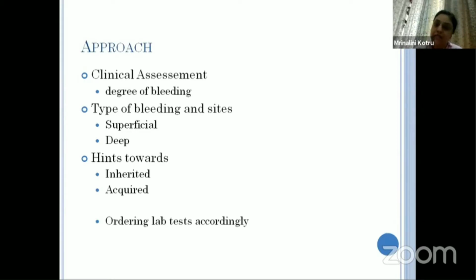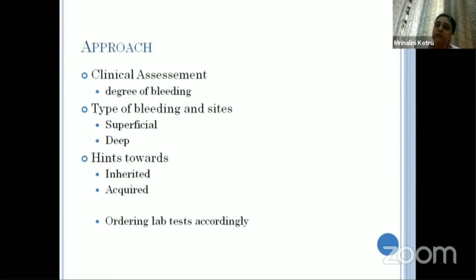We have to see what kind of presentation it is, what the degree of bleeding is, and there are a lot of scores available to distinguish whether it's a mild or a severe bleeding disorder which requires intervention in terms of replacement with FFP, platelets, or sometimes RCC also. Then the type of bleeding and the sites involved. I'll briefly discuss why this is important.